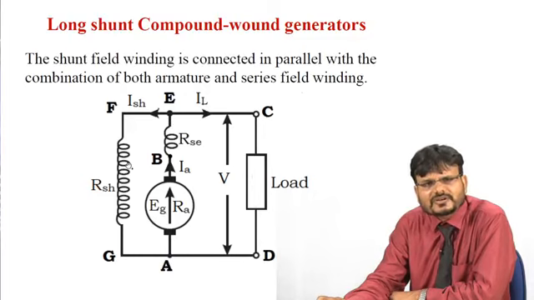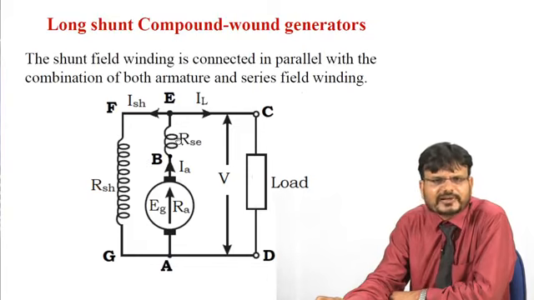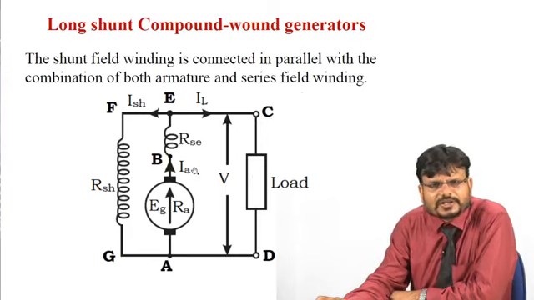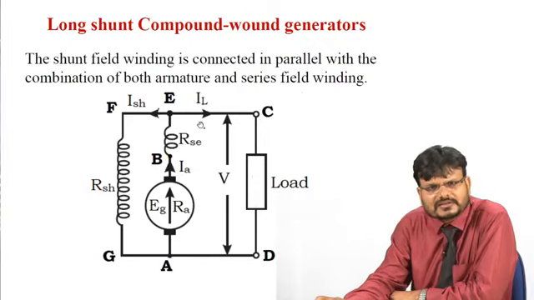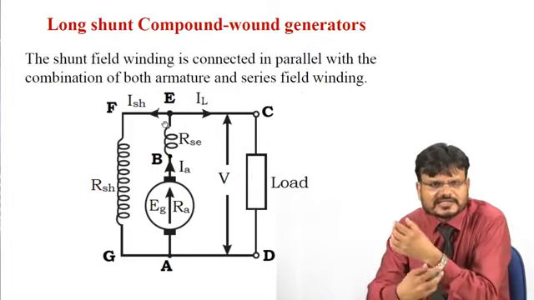So this is called a long shunt compound generator because the shunt is connected across the armature plus series field winding of the compound wound generator. Here you can see that the armature current is divided into two paths, that is the load current I_L and the field current I_sh.